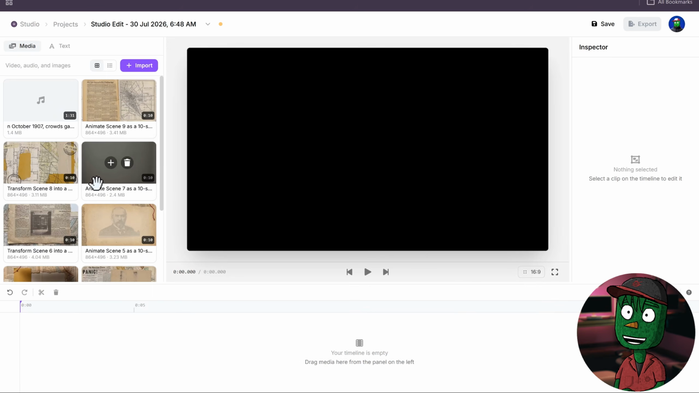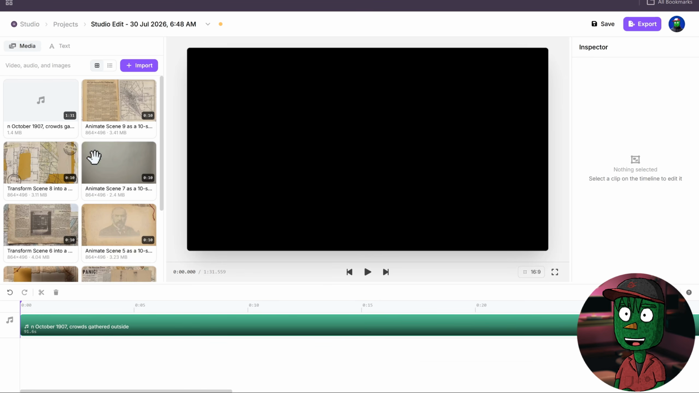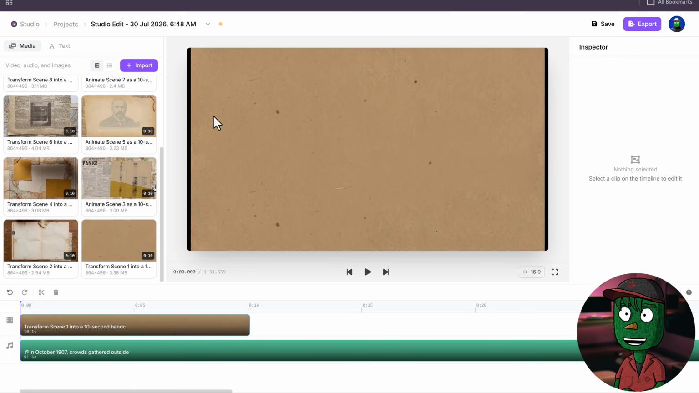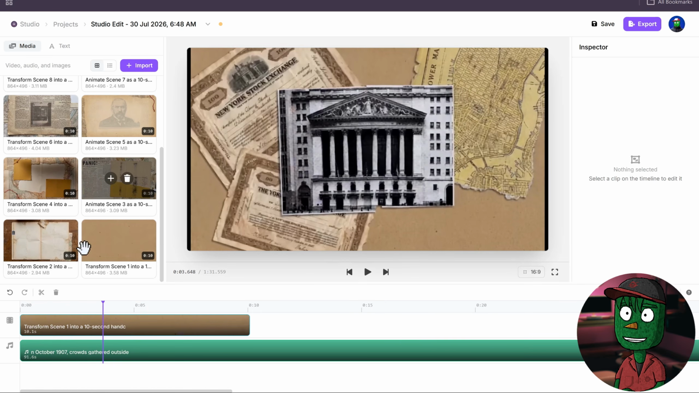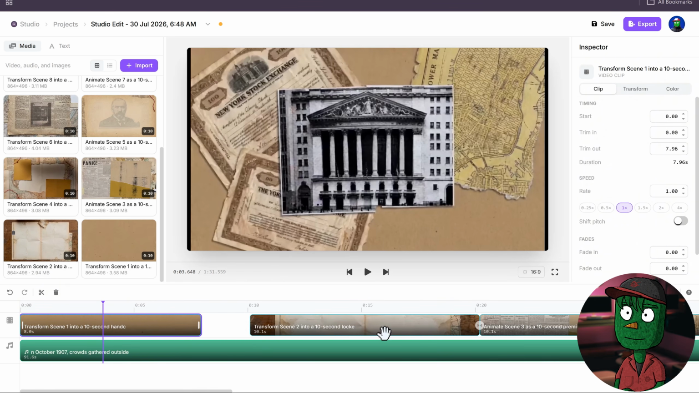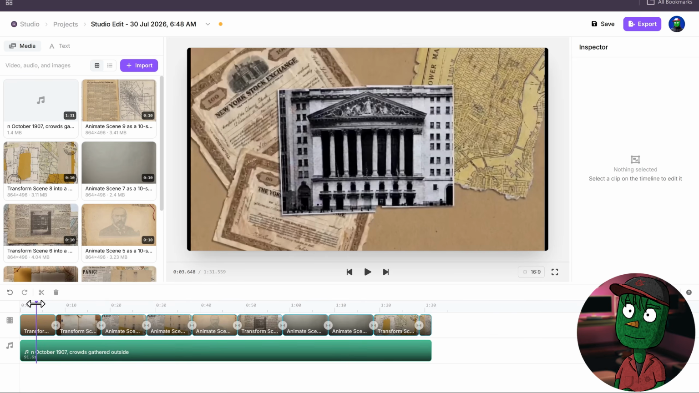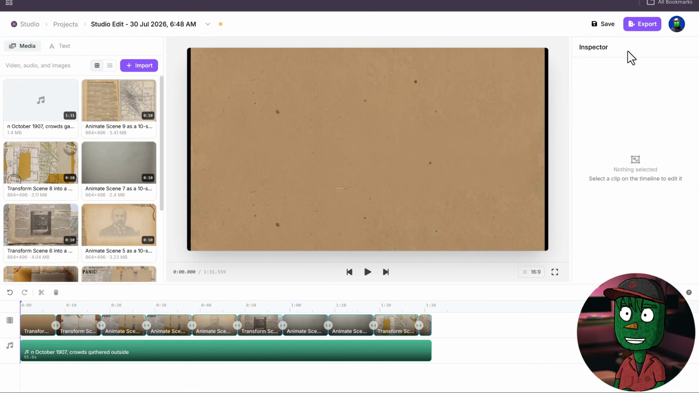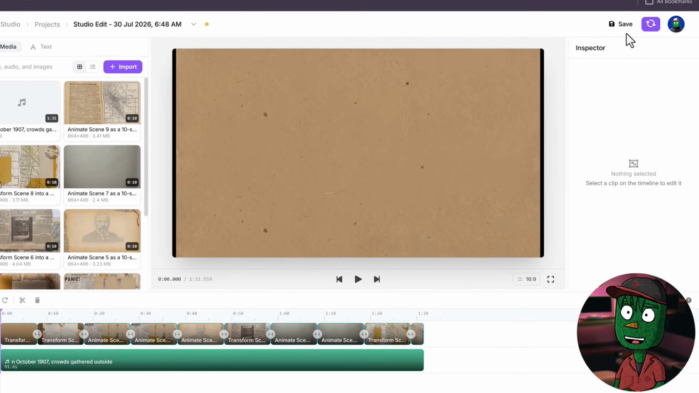Now that you have all your generations here, what you just need to do is to first of all add the voiceover into the timeline, then start adding your animations one after the other. You need to make sure you listen to the voice to know exactly where you need to place each clip, just like what I've done here. Once you're done arranging all your clips, you can just click on Export here to download the video to your device.